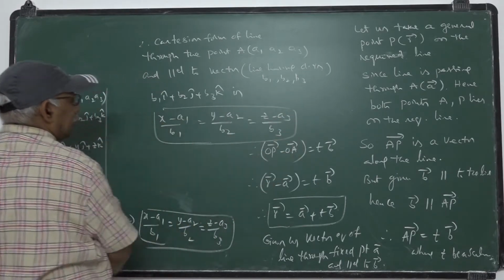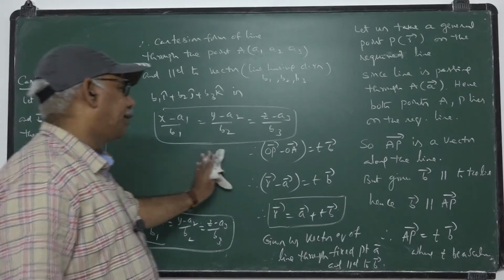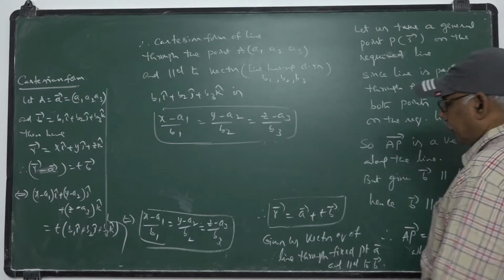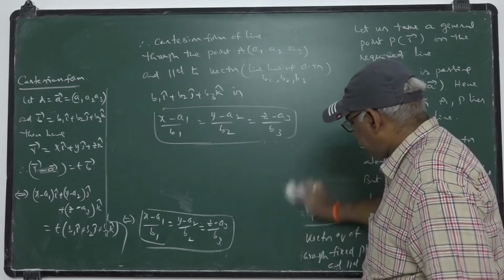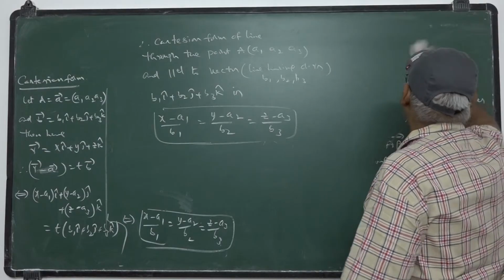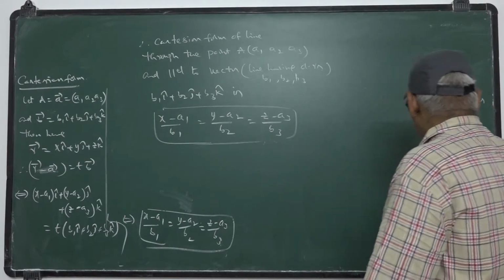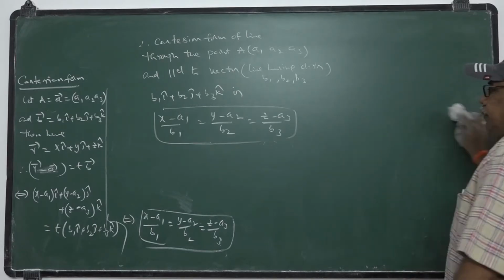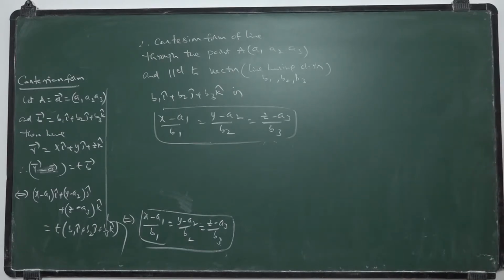Okay, this is the Cartesian form of the line, whereas this is the vector form of the line. So you can evaluate the vector equation of the line as well as the Cartesian form of the line through the given fixed point and parallel to the line whose direction ratios are b1, b2, b3.